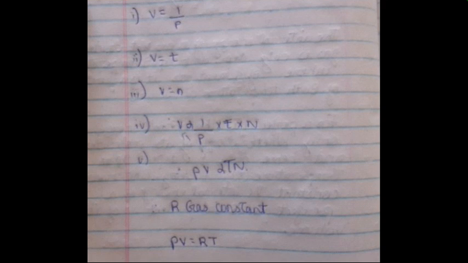Multiplying by P, PV is directly proportional to Tn. So by substituting R as the gas constant, we get PV equals nRT. Thus, we found the equation of state as PV